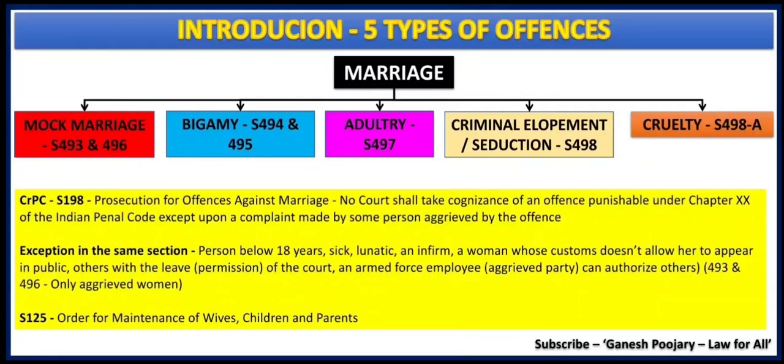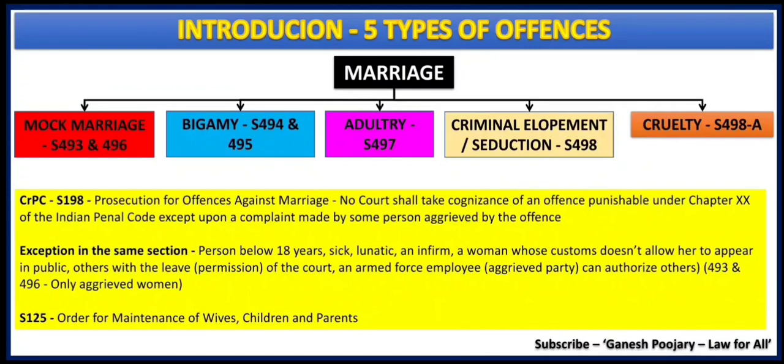Under 493 and 496 we have mock marriage. For example, under 493, a male makes the female believe that they are married, and with that belief she either stays with him or has a sexual relationship with him. Now the marriage is not real, but the male cheats her and makes her feel that they are married. That is what is discussed under section 493.